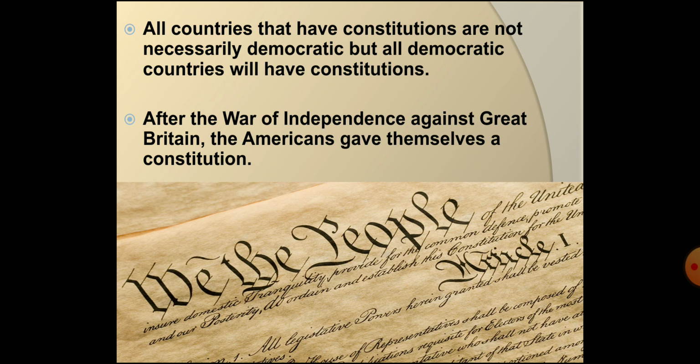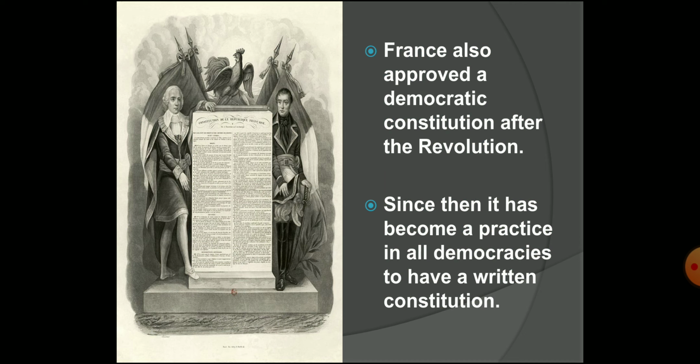America made its constitution after the War of Independence against Great Britain. France also prepared its democratic constitution after the French Revolution. From then onwards, all democracies around the world have their written constitution. So children, that's all for this part of the chapter.